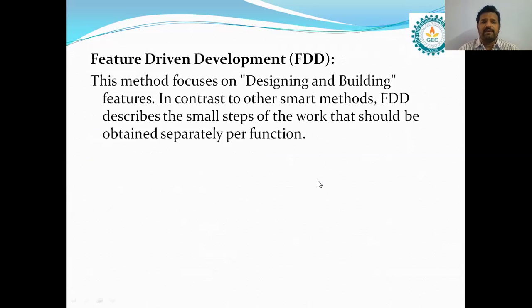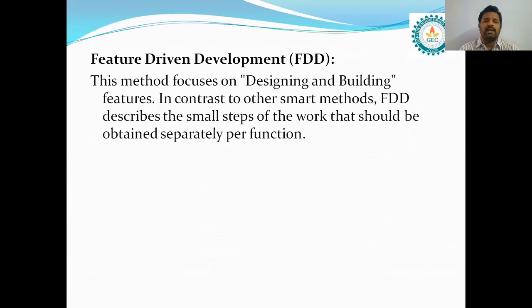Feature driven development. This method focuses on designing and building features. In contrast to other agile methods, FDD describes the small steps of the work that should be obtained separately per function.